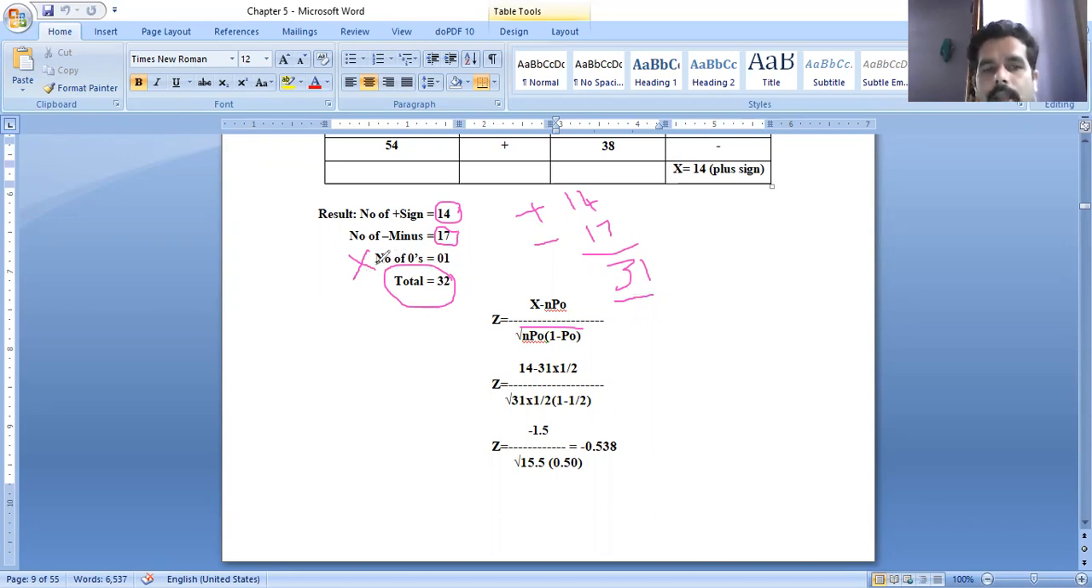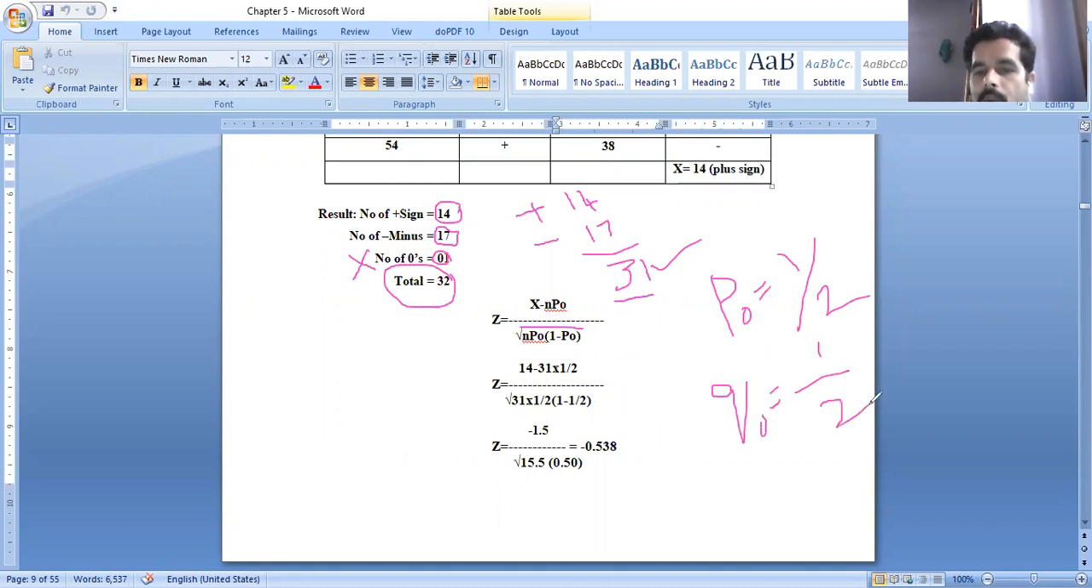It is not a sign. That is the reason we are ignoring this 1. So 31 is the n. So here p naught, according to our probability distribution chapter, stands for probability of success. Always the probability of success is 1/2, and q naught, that is the probability of failure, is 1/2. When we add 1/2 plus 1/2, that is p plus q.